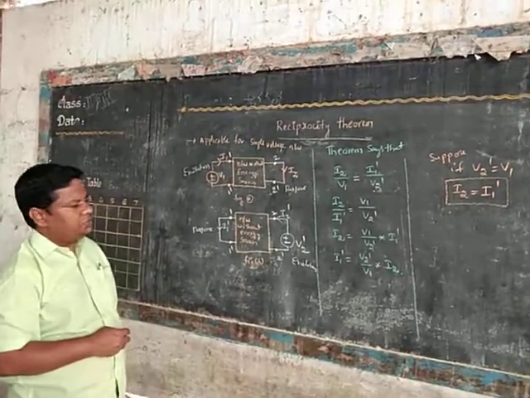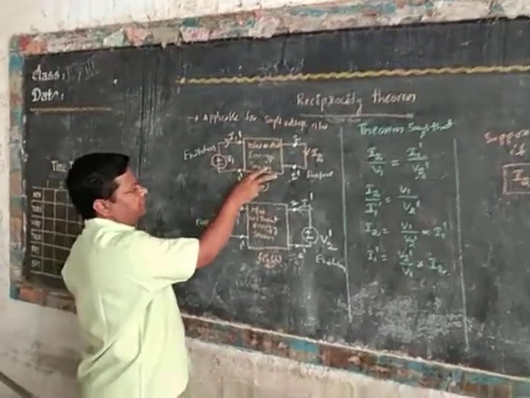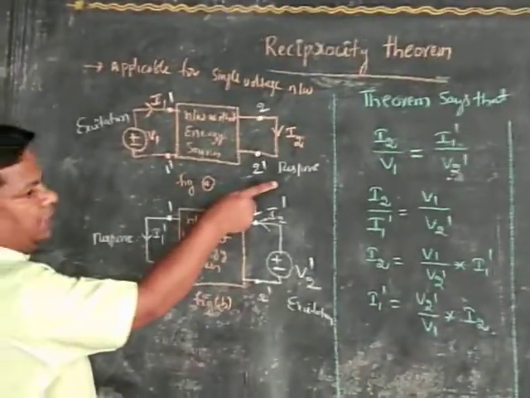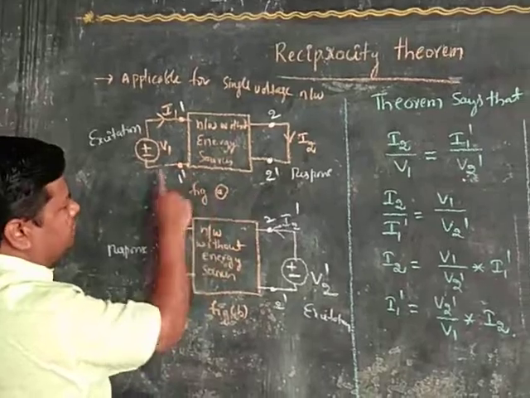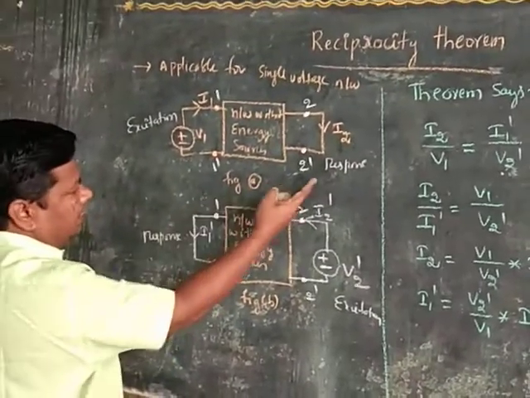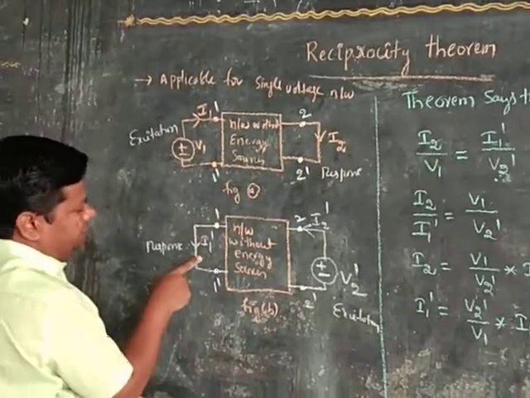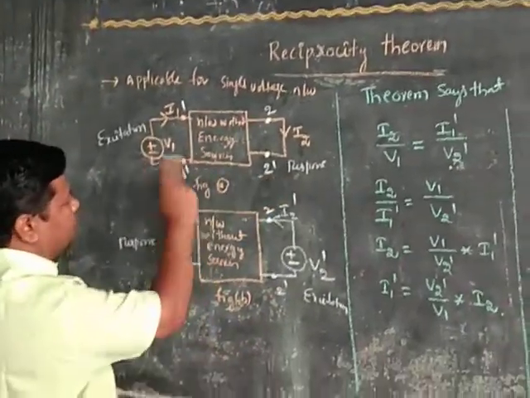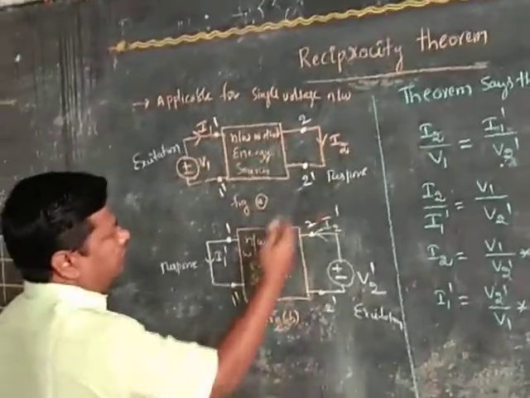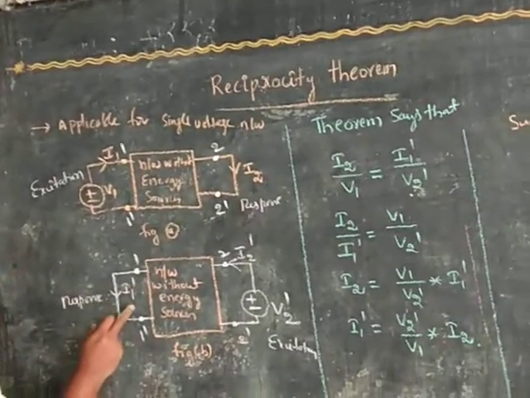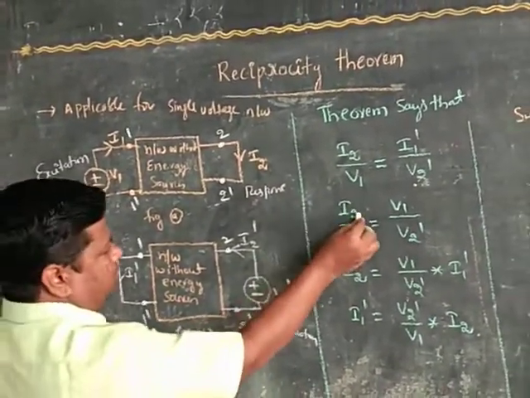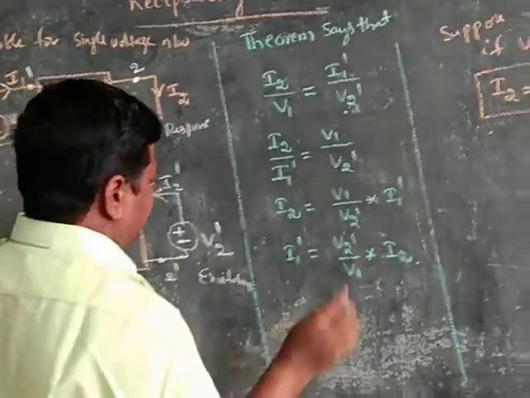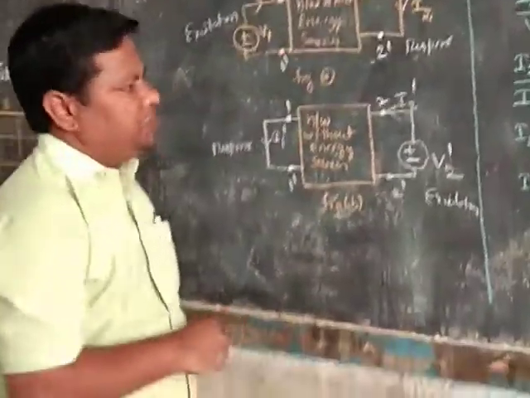Once again, what does the reciprocity theorem say? Consider a network. In one branch we apply a single voltage source and observe the response. Then we interchange the two: the right side response is connected to the left side, and similarly the left side excitation is connected to the right side. We just interchange these two branches. Then find the currents: I2 here and I1 dash here. The relation is I2 by I1 dash is equal to V1 by V2 dash always. That is the reciprocity theorem.